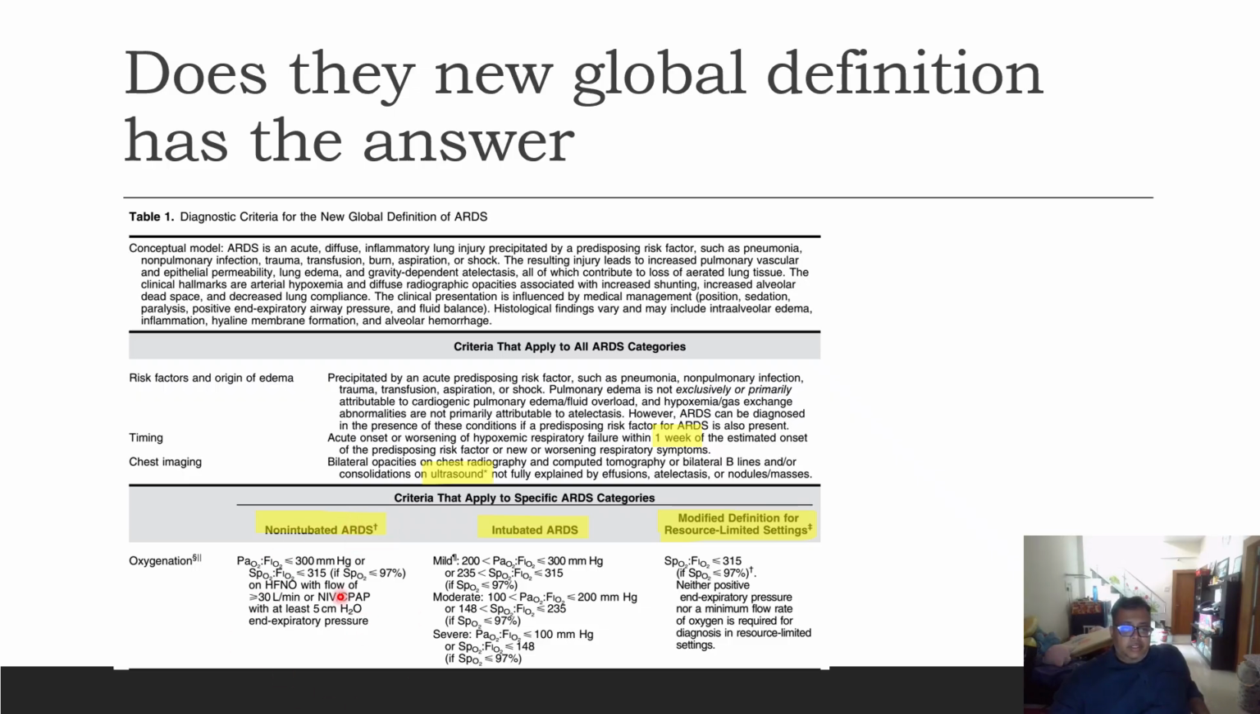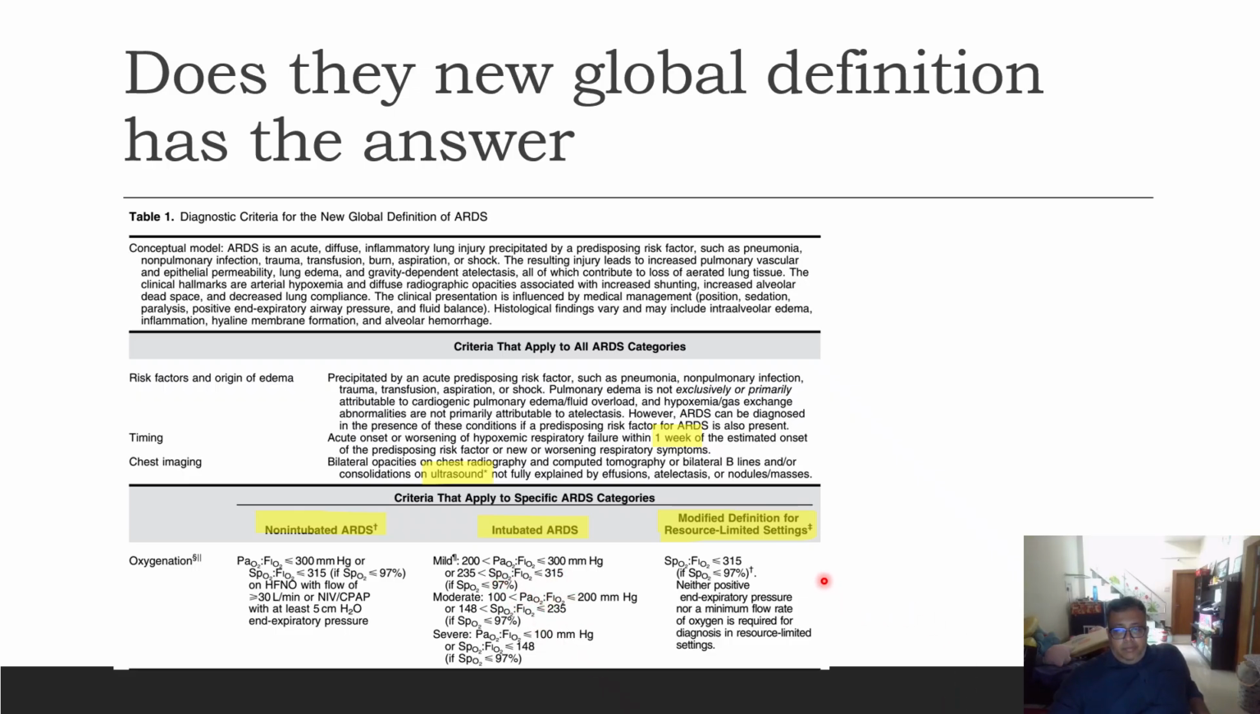in which the oxygenation criteria will be decided by the SF ratio, that is the SpO2/FiO2 ratio, on high flow nasal oxygen with a flow of more than 30 liters, or on NIV or CPAP with at least 5 centimeters of water of end expiratory pressure. Intubated: mild, moderate and severe, as we already know. Apart from the PF ratio, the SF ratios were included.